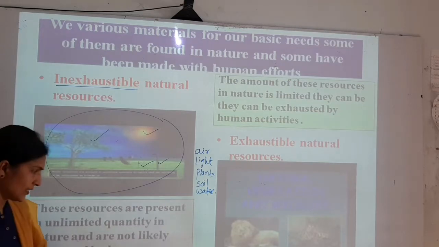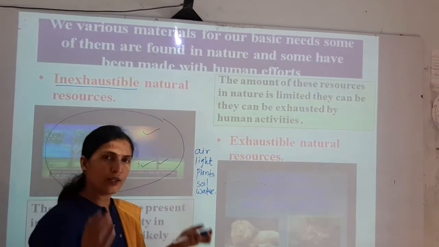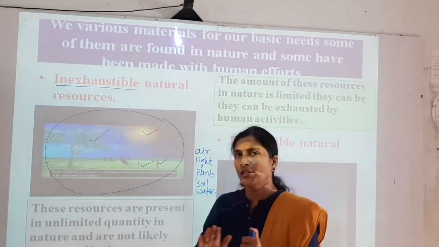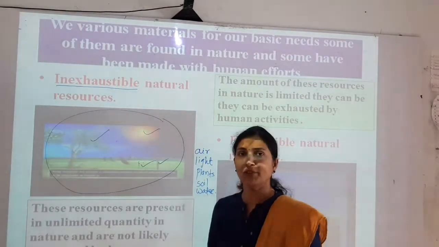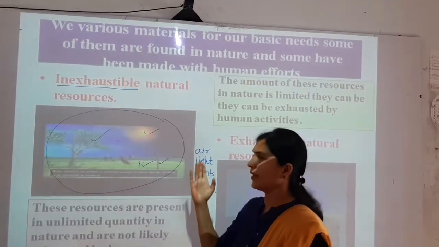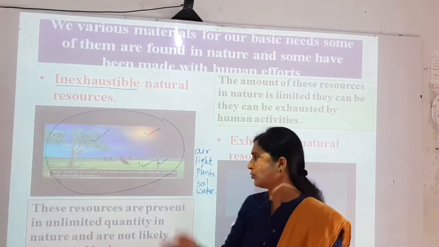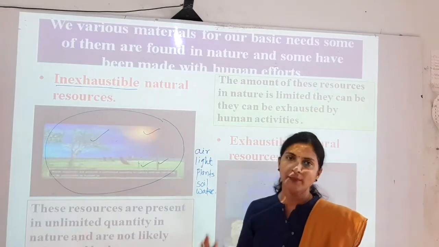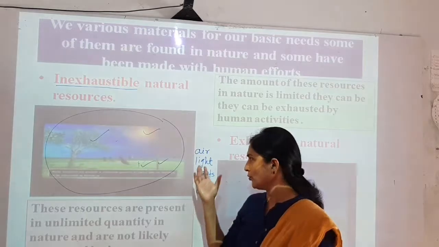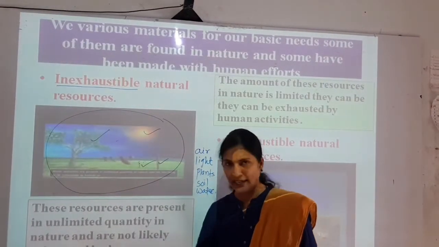So all these resources are present in unlimited quantity in nature and are not likely to be exhausted by human activities. Example, sunlight and air are given. So these resources are in more abundant form in our environment and they are not going to finish immediately. They are not going to be exhausted immediately by human activities. What are the human activities now? In case of air, we inhale and we exhale. So we breathe in and breathe out. We use this air for different purposes. But this is our human activity. After the human activity also, these resources are not going to finish.